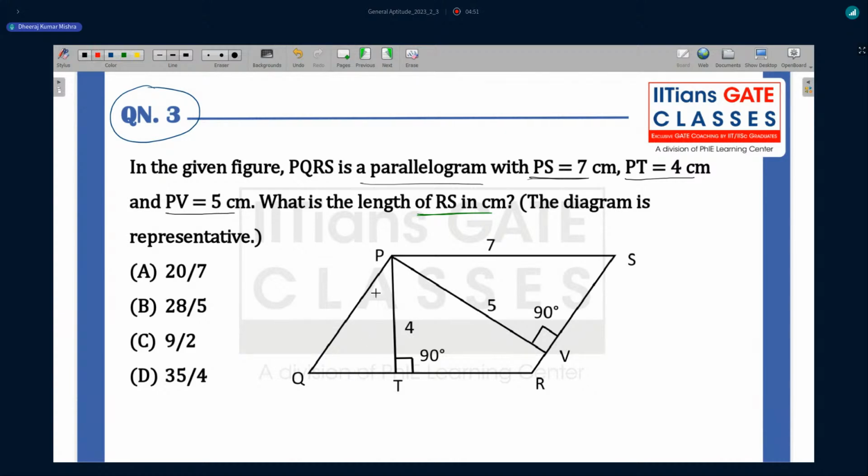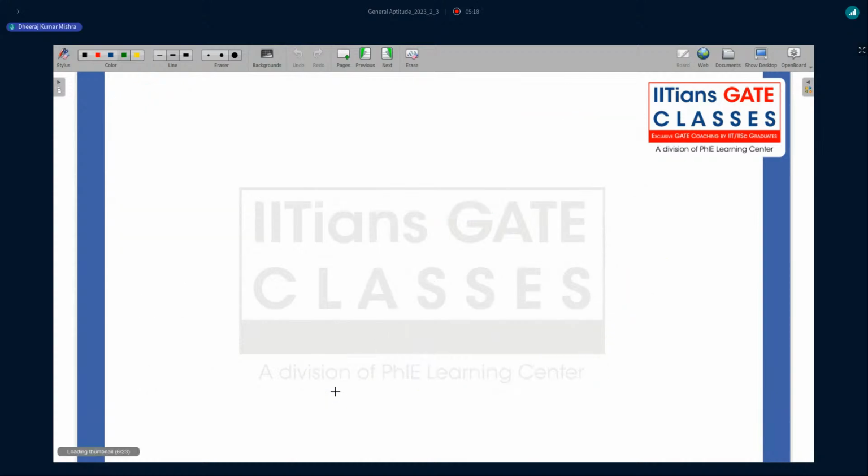You see this is a parallelogram, so the parallel sides should be the same. Suppose this side has the length 7, so this side will also have length 7. What you have to find out is this side length, which you can say is X. So the unknown side is X here. Now, as we know, the concept we are going to use here is the area of parallelogram.